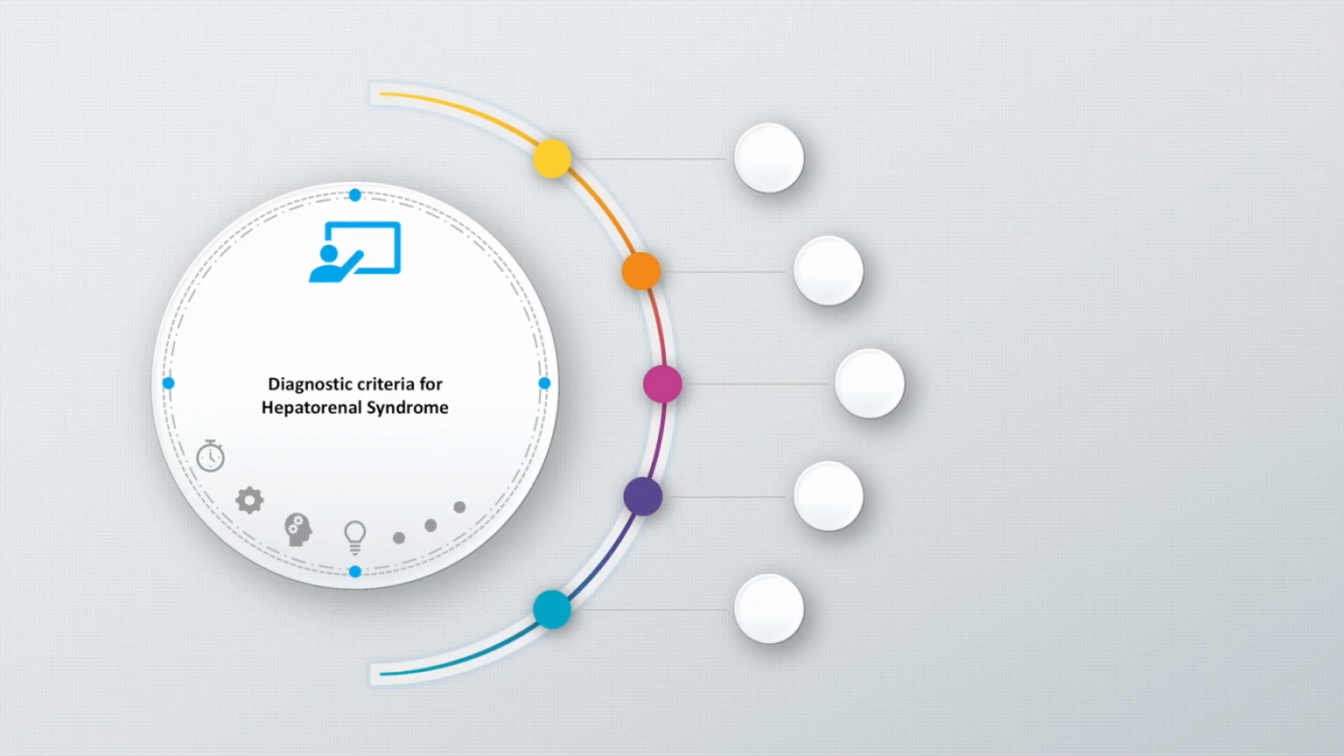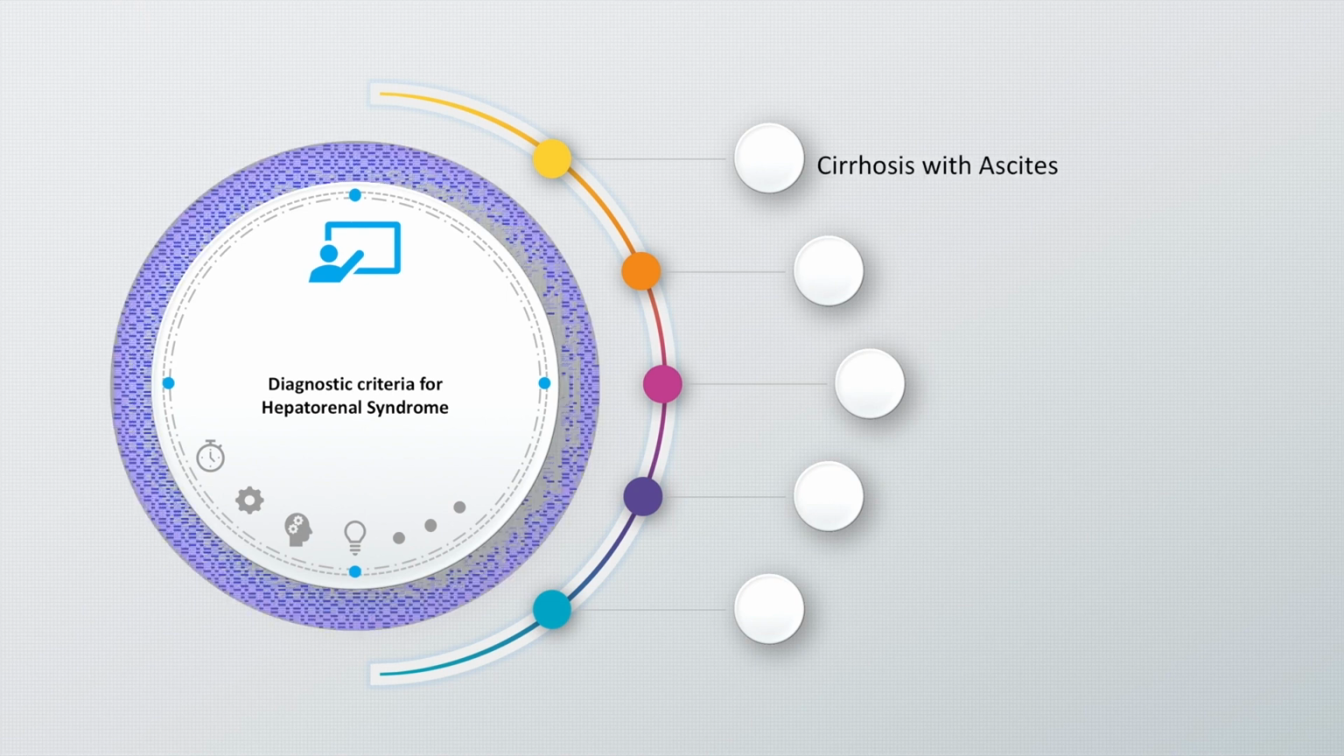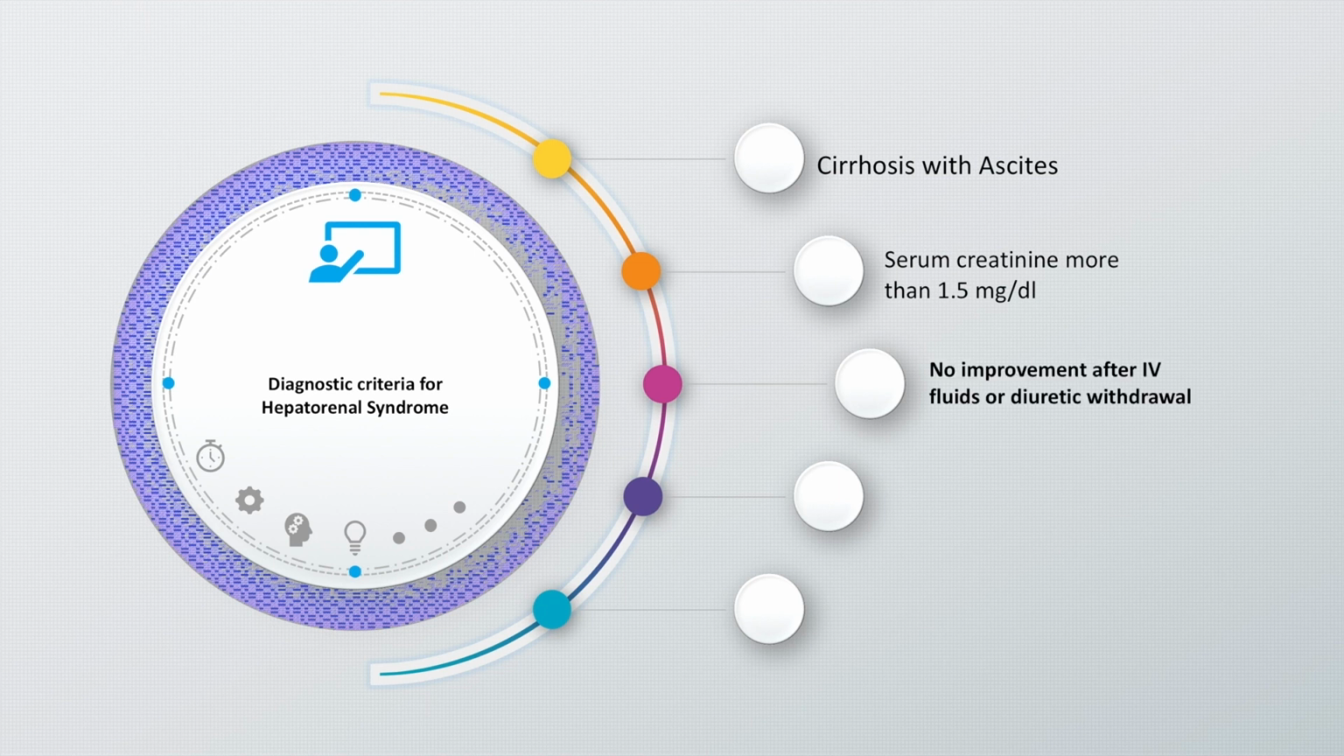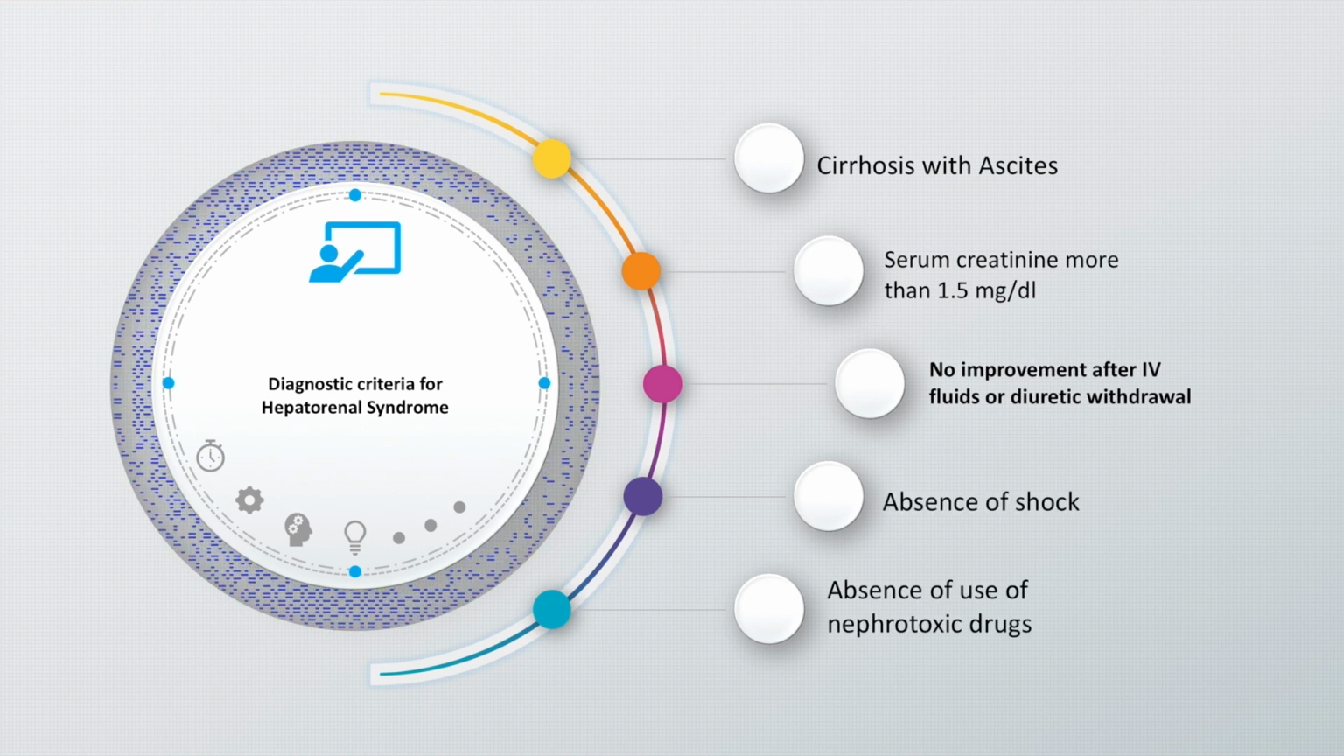The diagnostic criteria for hepatorenal syndrome include cirrhosis with ascites, serum creatinine more than 1.5 milligrams per deciliter, no improvement after IV fluids 1.5 liters or diuretic withdrawal of more than 48 hours, absence of shock, ongoing infection, and absence of the use of nephrotoxic drugs.